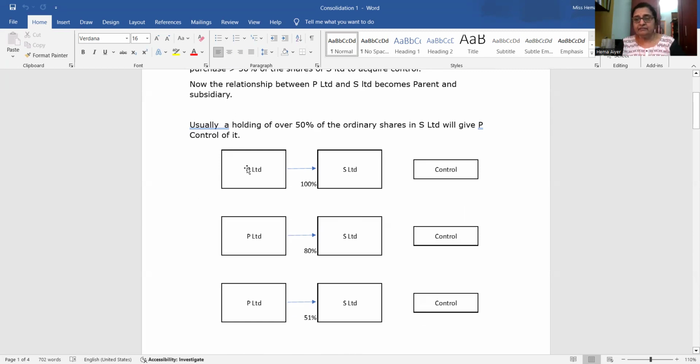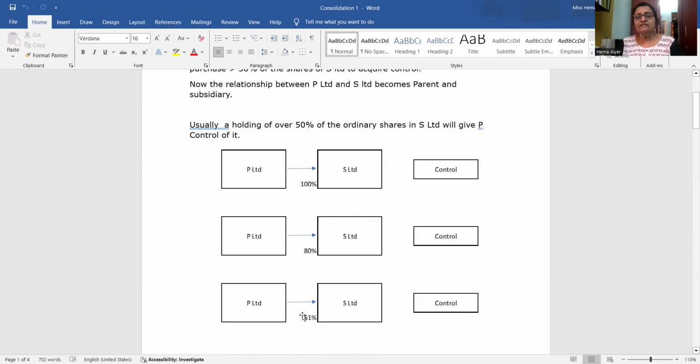100% is P Limited. Here, P Limited has bought 80%. That means 20% outsiders are there. Still, P Limited is having the control. That means the balance 20%, we call them minority interest or non-controlling interest. IFRS 10 calls it non-controlling interest. So the 20% is outsiders' share in this company. Still, the parent controls that.